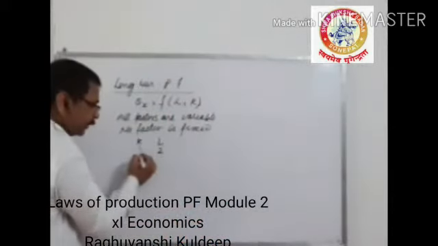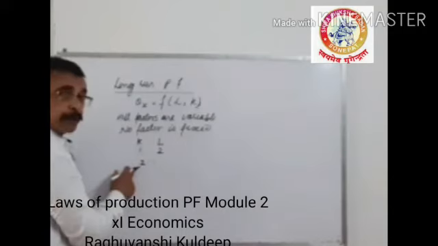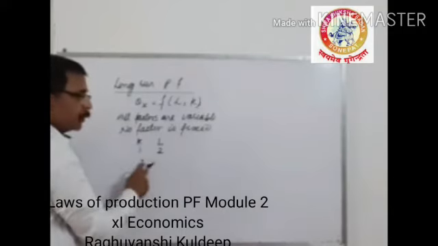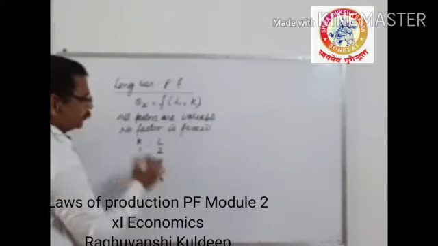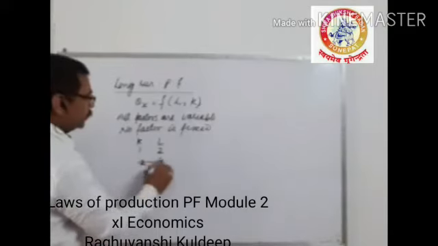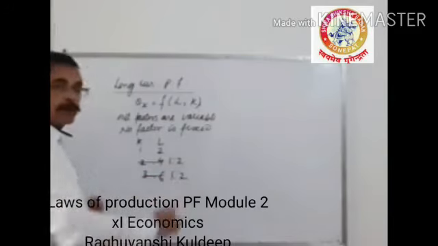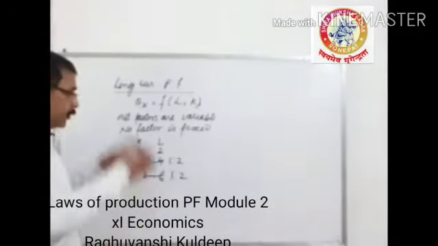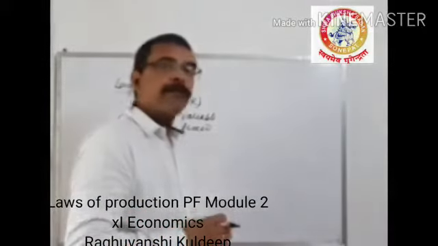So the firm will directly increase the number of machines. Each machine has 2 laborers. So with 2 machines, labor will automatically start to increase. Now see, the ratio for one machine is always equal to 2 laborers. The ratio is constant between the fixed factor as well as the variable factor.